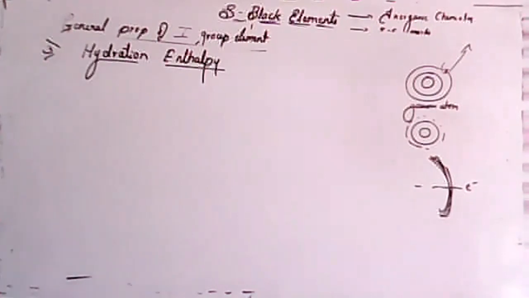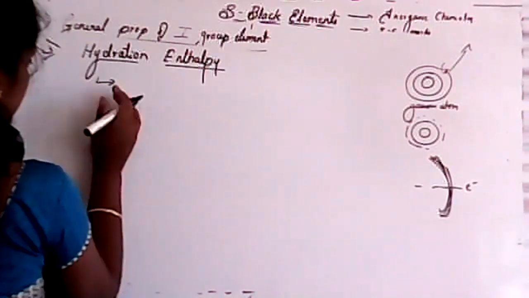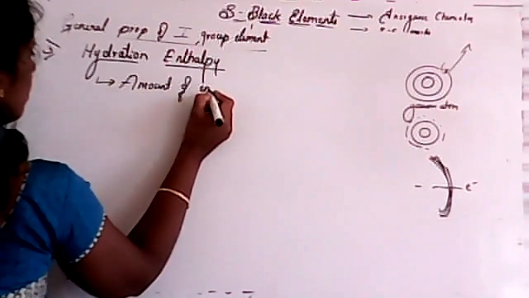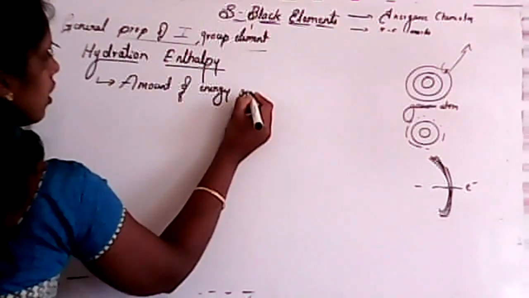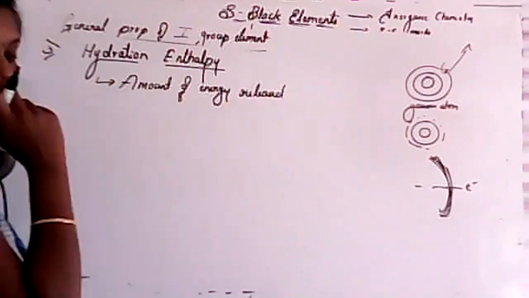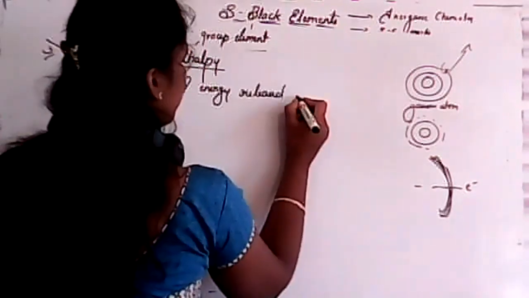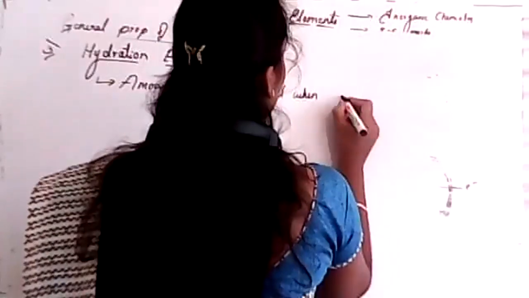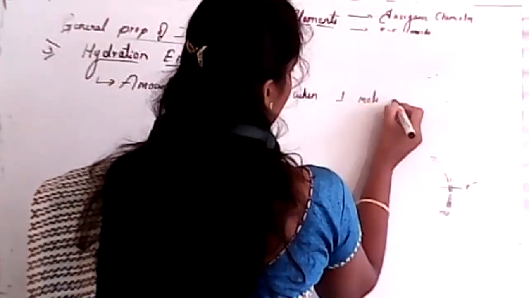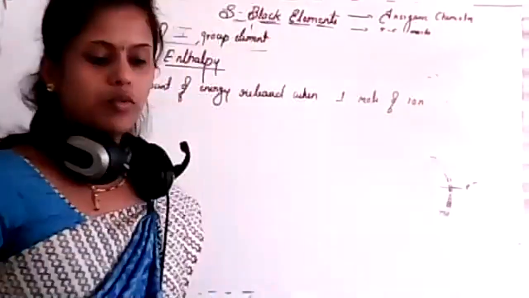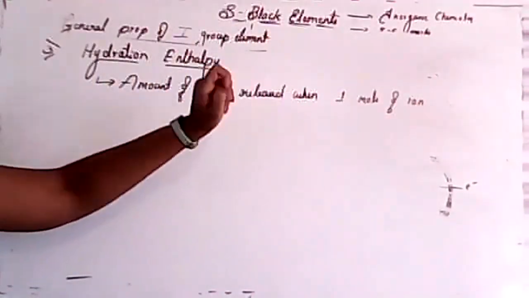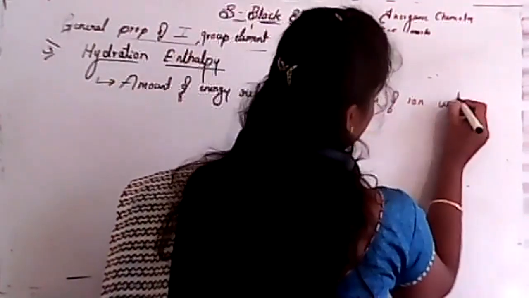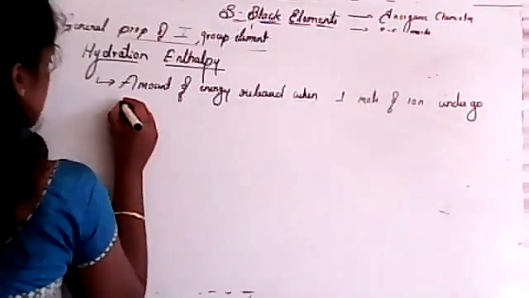So hydration enthalpy is nothing but the amount of energy released when 1 mole of ion undergoes hydration.